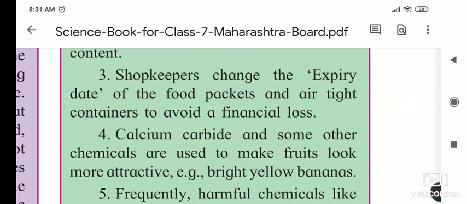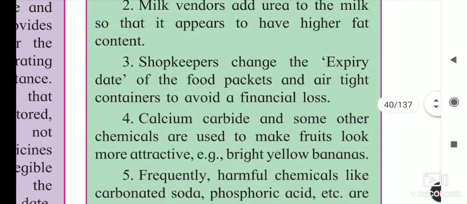Shopkeepers also change expiry dates. Some people stick one more small strip on the packet and write another date on it. If such things are there, you can consult the food adulteration department.